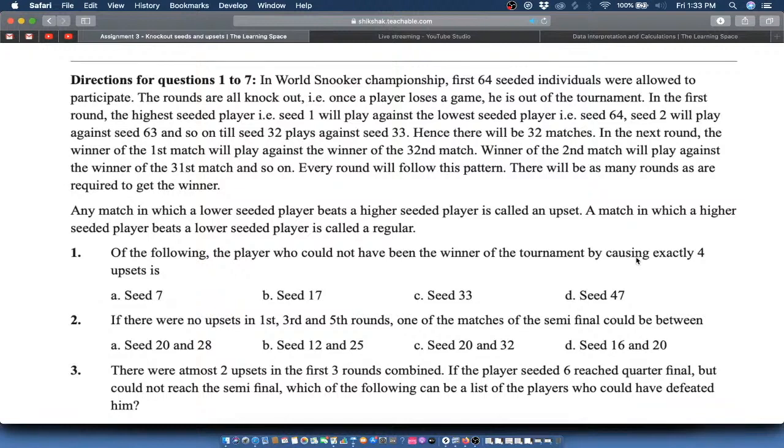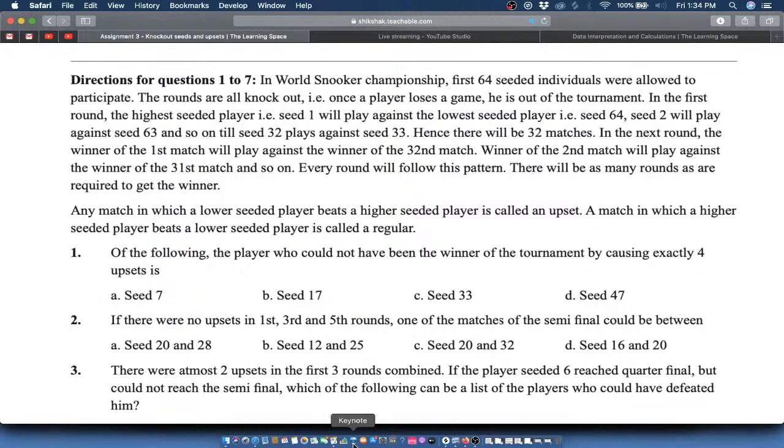So in a World Snooker Championship, first 64 seeded individuals were allowed to participate. The rounds are all knockout. That is, once a player loses a game, he is out of the tournament. This is all very commonsensical information. In the first round, the highest seeded player, that is seed 1, will play against the lowest seeded player, that is seed 64. Okay. Seed 2 will play against seed 63, and so on till seed 32 plays against seed 33. So a lot of information, actually very well articulated, is already given to me.